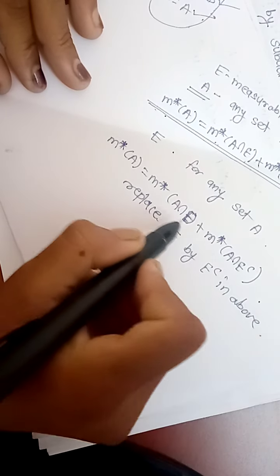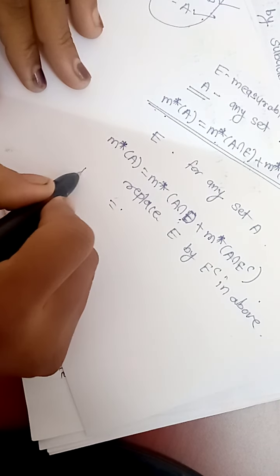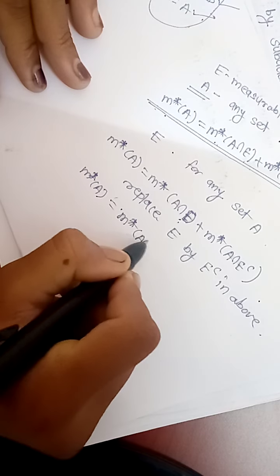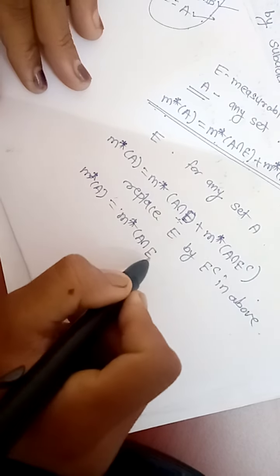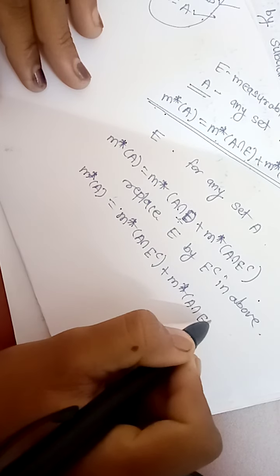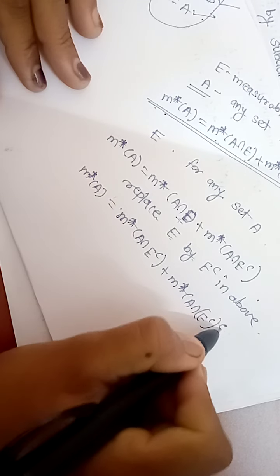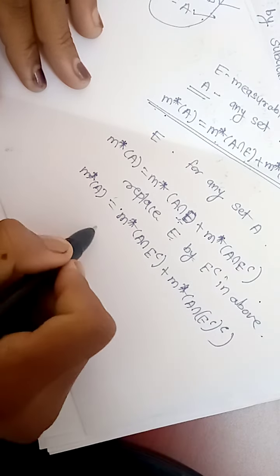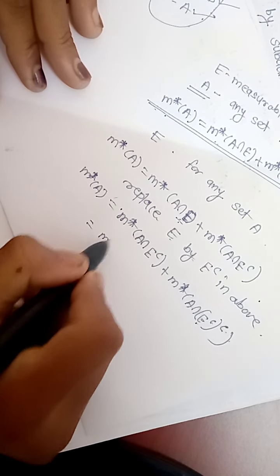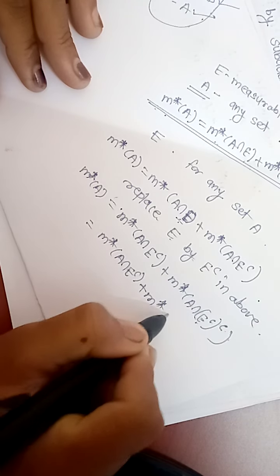If we replace E by E complement in the definition of a measurable set, then what do we get? The outer measure of A is equal to the outer measure of A intersection E complement, plus the outer measure of A intersection E replaced by E complement. So E complement, take the complement again. What is the complement of the complement? The complement of the complement is the original set. So the outer measure of A intersection E complement plus the outer measure of A intersection E.